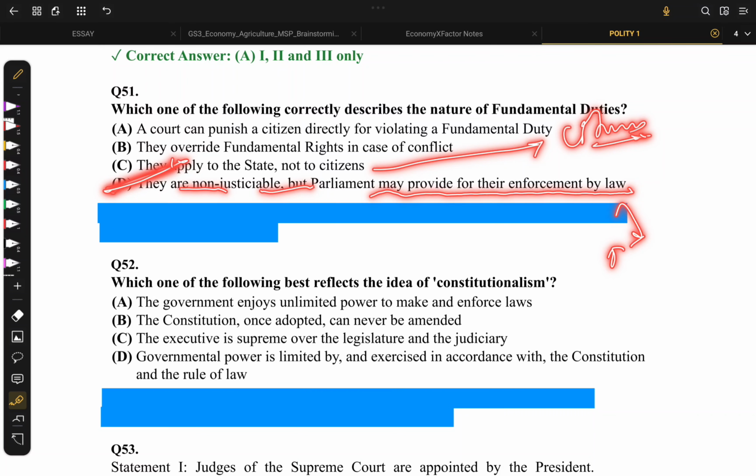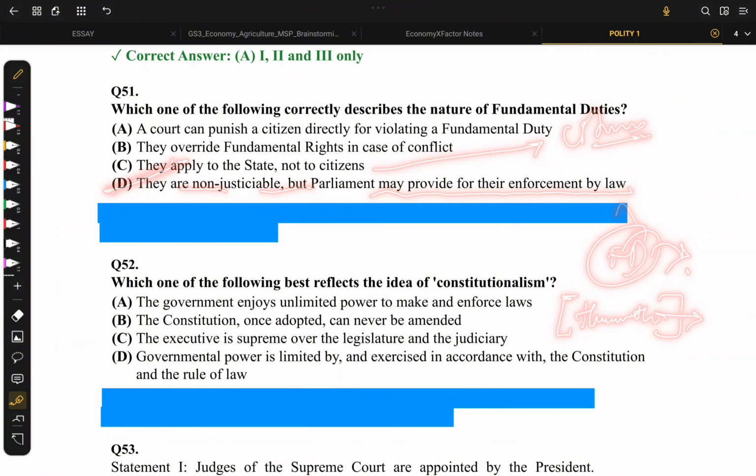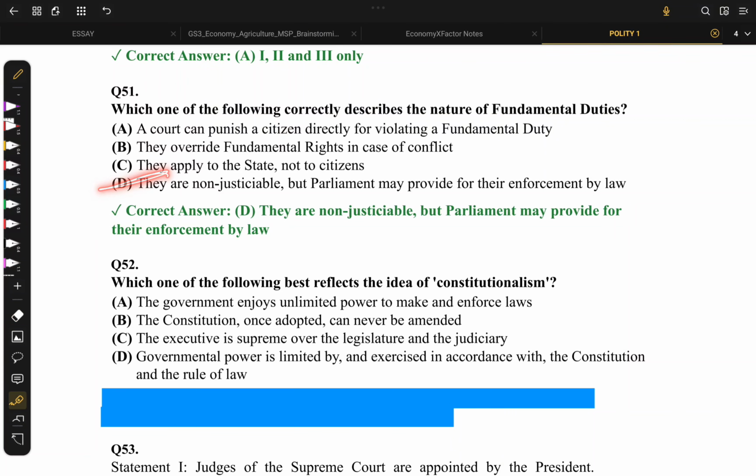One of the fundamental duties says that respecting and honoring the national emblem and national symbols, and we do have an act for this. It is called the Prevention of Insults to National Honour Act, something like that. We have a law for that. So I think option D is the right answer.